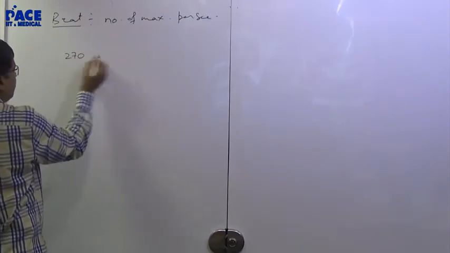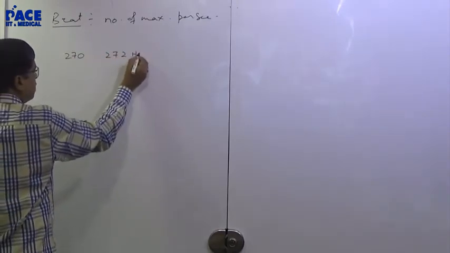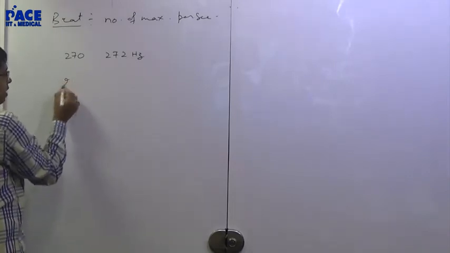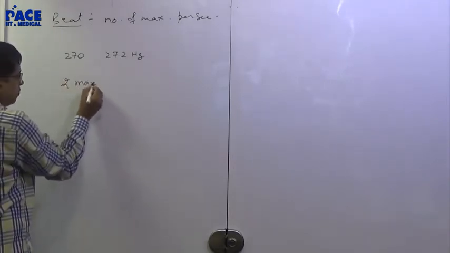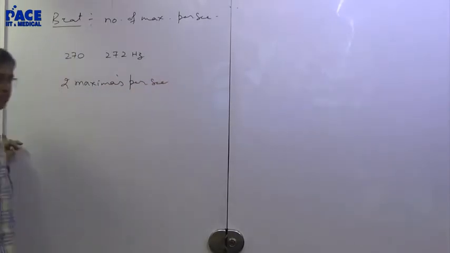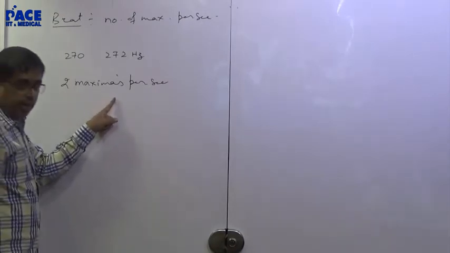If 270 and 272 hertz tuning forks are sounded simultaneously, you will hear 2 maximas per second. Maximas per second. 2 maximas per second. Right?